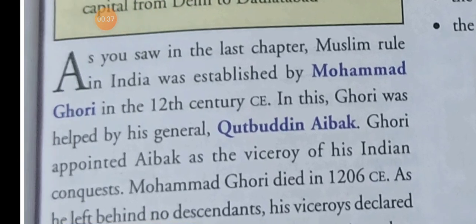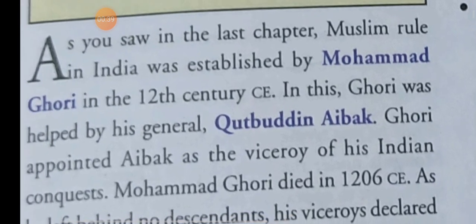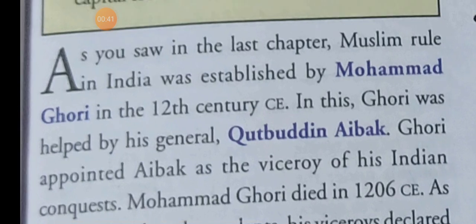Muslim rule in India was established by Muhammad Ghori. Muslims ruled in our country not for a short period of time.